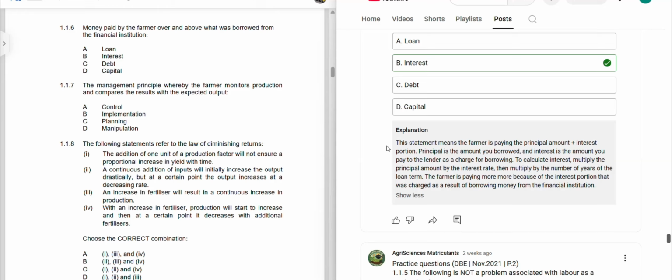So the farmer is paying more and more because of the interest portion that was charged as a result of borrowing money from the financial institution.